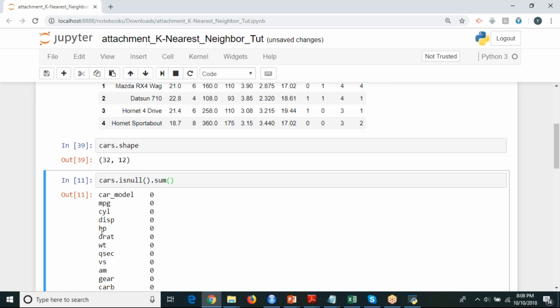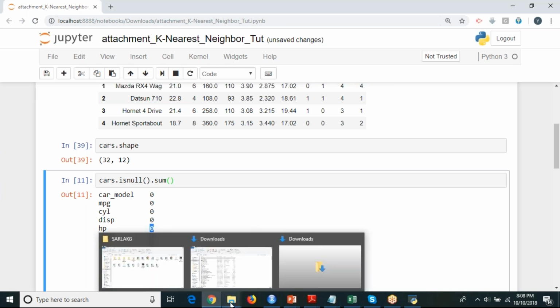And if you're having, for example, in the HP column, 10 missing values, you'll be getting it as, okay. Let me just open your data set here. What I'll do is, see, okay, let me put the HP column.